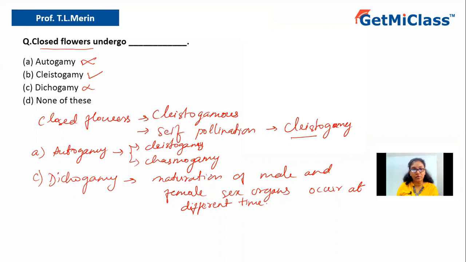That is what dichogamy is. Hence, option C is also ruled out. Option D says none of this. That is again ruled out because we have an answer, that is cleistogamy.